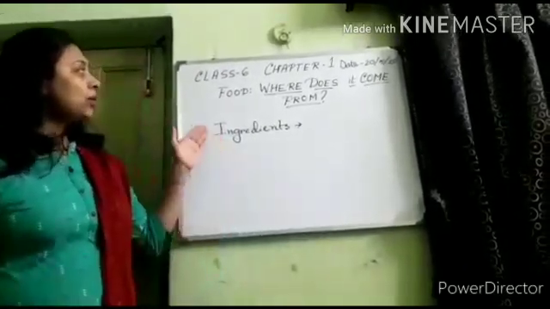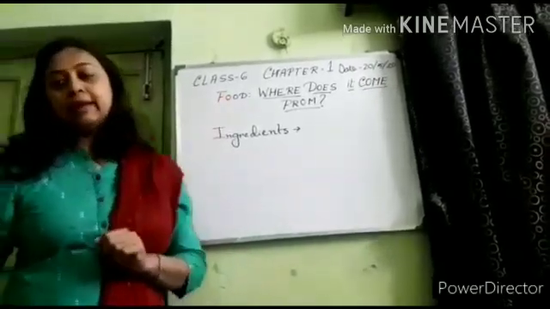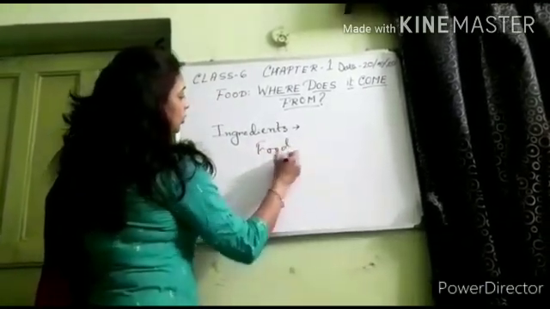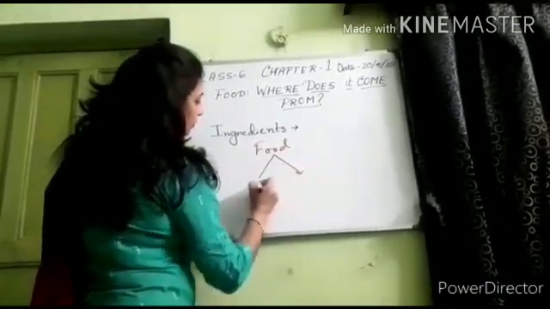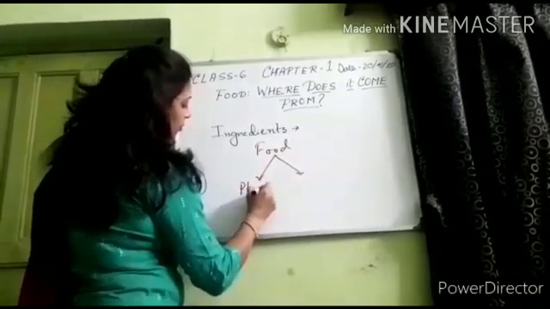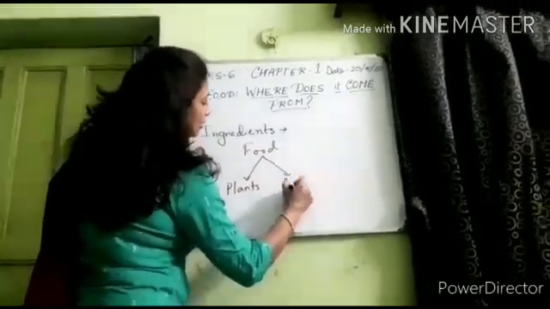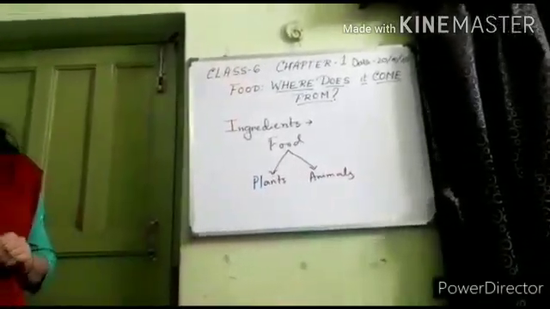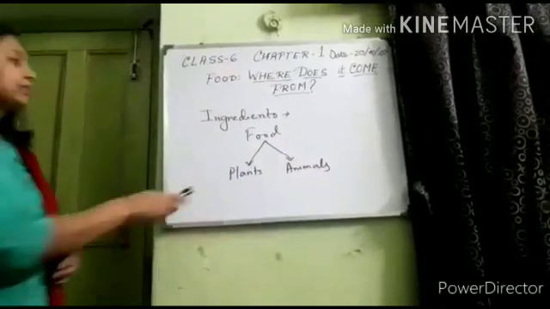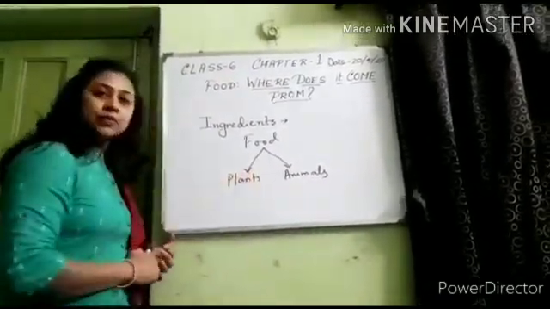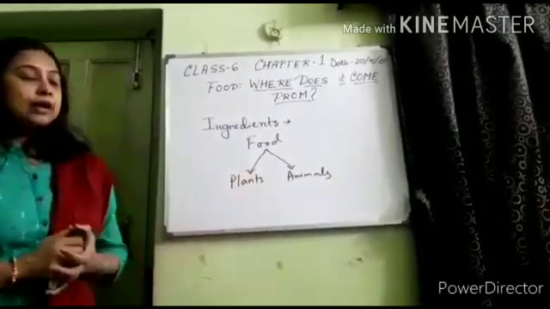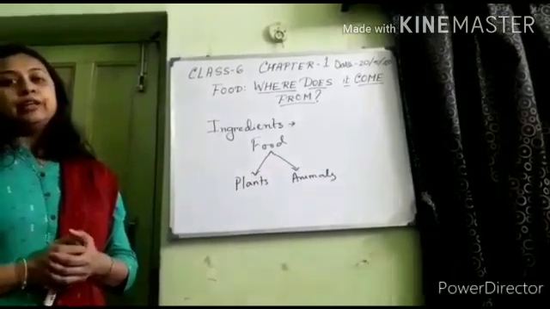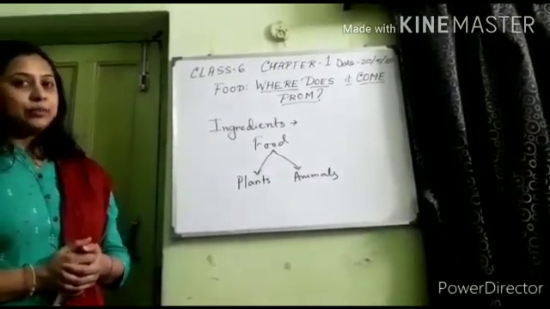Now I told you earlier that food comes from plants and animals. Plants are the main source of food ingredients. Plants have different parts. In some plants we use roots as food. Example: beet, carrot, etc.